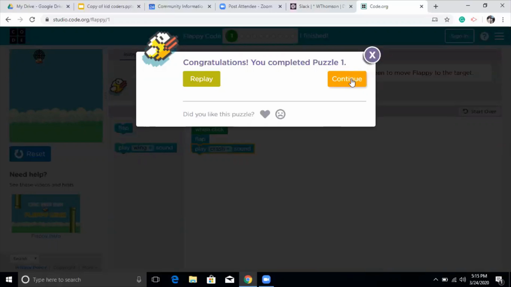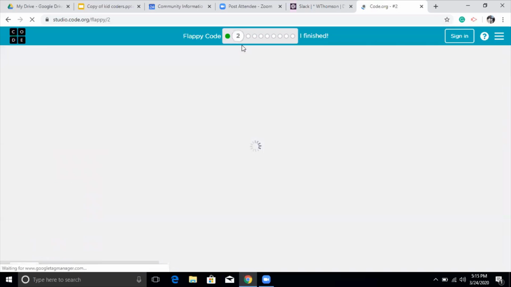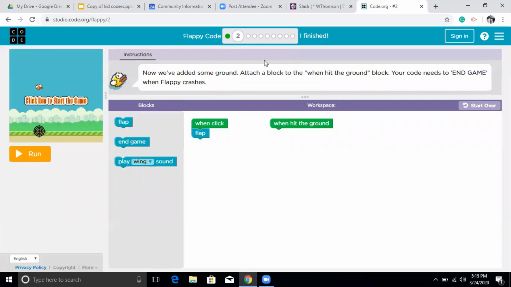Now if we click on continue, we can go to level number 2. We have 10 puzzles, as I told you, and we can keep going from 1 as far as we want. So let's start and see if we can do puzzle number 2. In puzzle number 2, as you see, we have different blocks here. We have more blocks, and this is what we wrote last time, when click, flap. Then I can choose this one to write a code: when click, go flap, and make a crunch sound again.